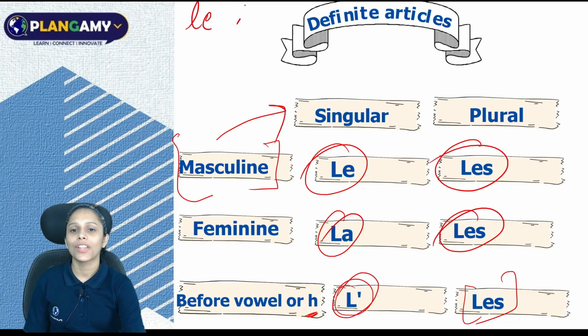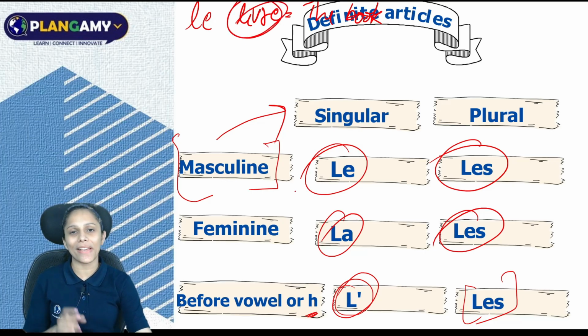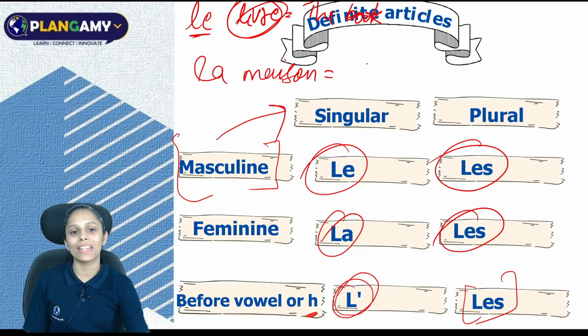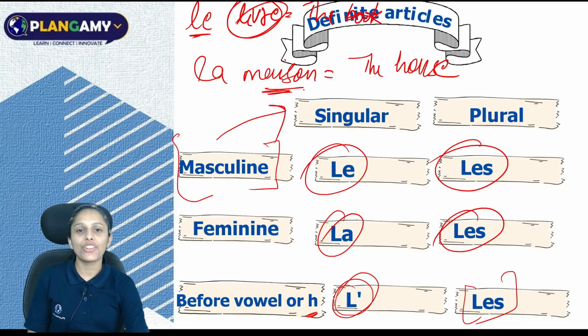If I say le livre, it means the book. We all know livre means the book. Now this livre is masculine and singular. That's why I have written here le. But if I write la maison, which means the house, maison is feminine, and we are talking about only one house. So we have to put la.